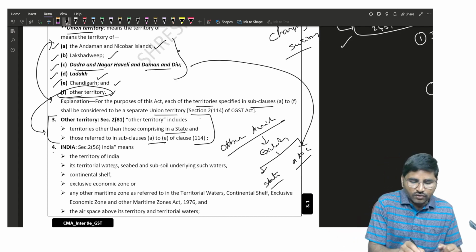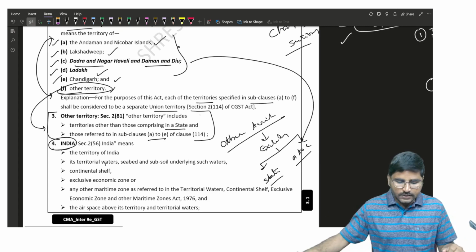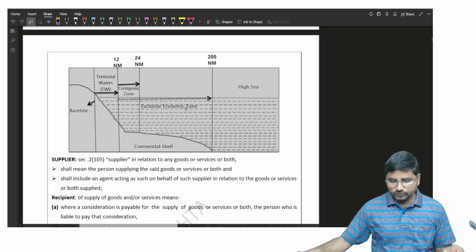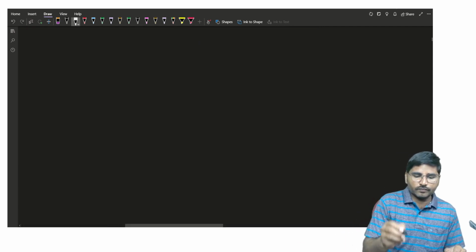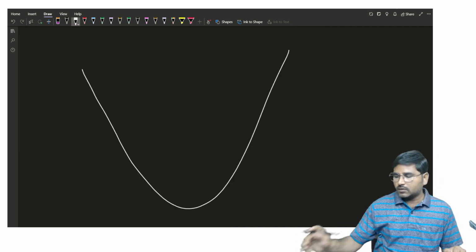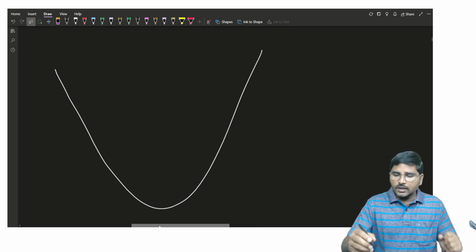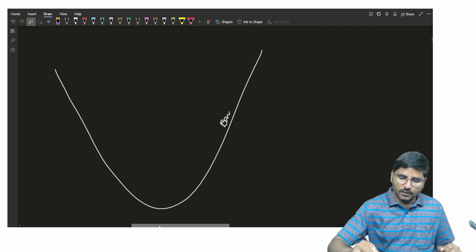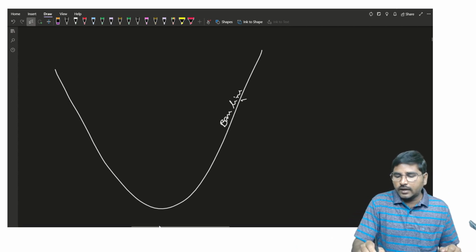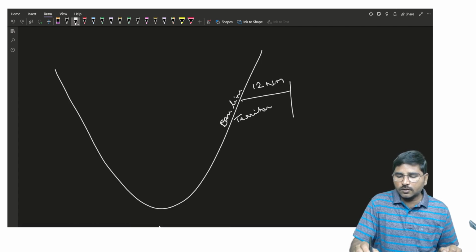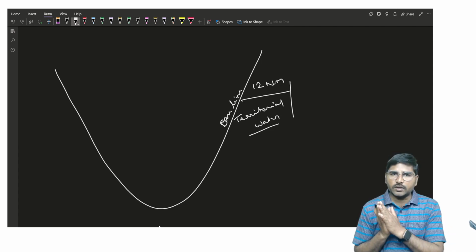Then what is the meaning of the other territory? We will discuss it in the definition of India. I will explain here. Now, the India definition. So let us assume this is India, South India. Now this is called the baseline, and from the baseline to 12 nautical miles, it is called territorial water. Territorial waters are forming part of India.